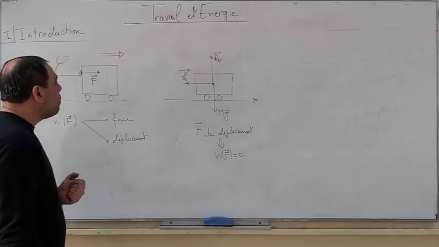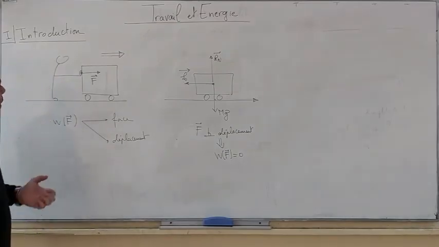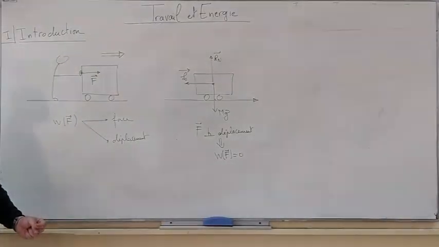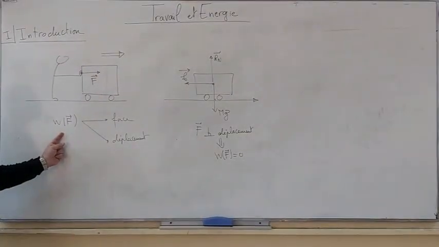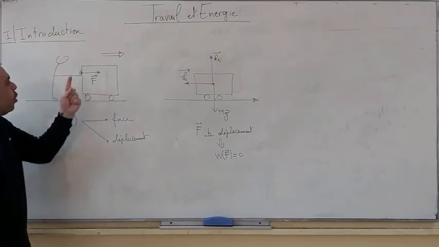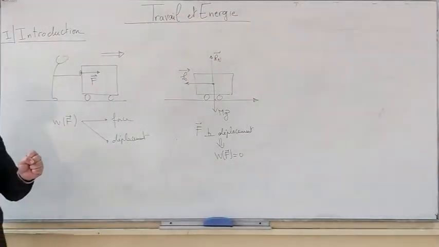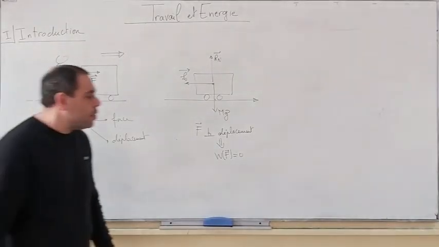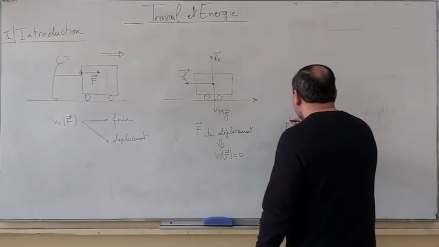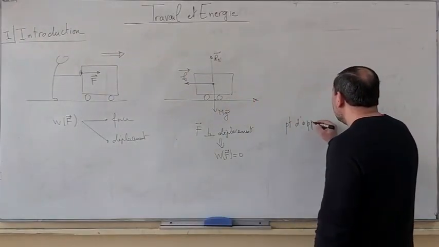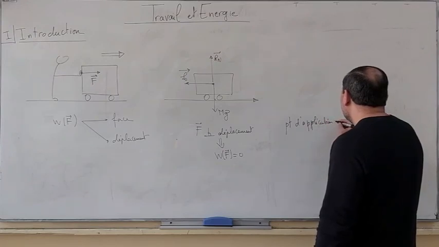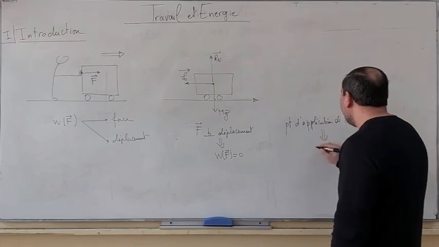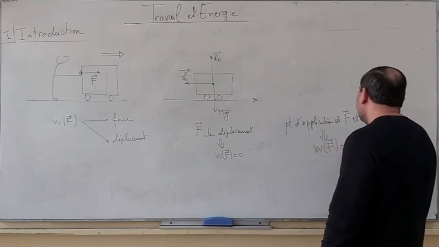Moreover, if the person was unable to move the wagon, displacement wouldn't exist. Then the work of the force wouldn't exist as well. A force whose point of application is fixed, that is to say, it can't lead to displacement, has a work that becomes 0. So if the point of application of a force is fixed, the work of this force is 0.